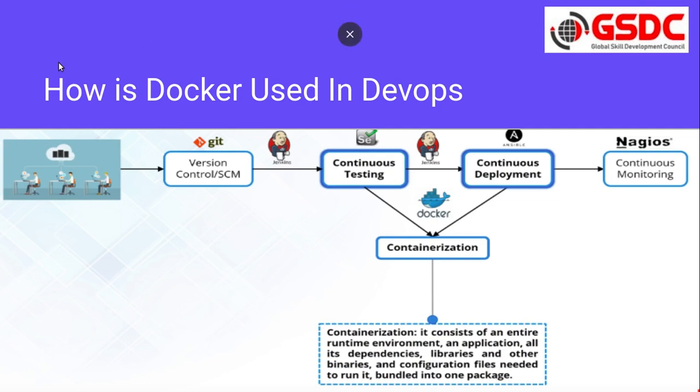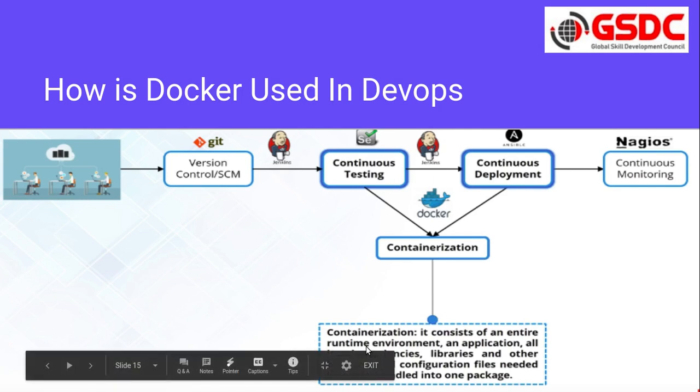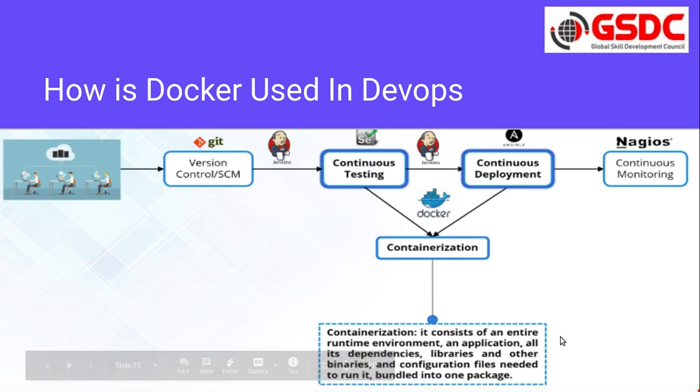So let's see from left to right. The developer develops their code and pushes it into the version control system, that is Git. Then with the help of Jenkins, we can run those jobs or that code. But how do we run this? With the help of containerization, that means Docker. Containerization consists of an entire runtime environment: an application, all its dependencies, libraries and other binaries, and the configuration files needed to run it, bundled into one package.